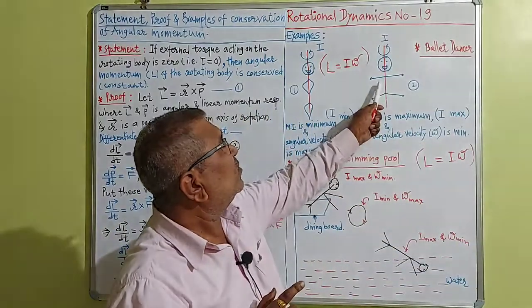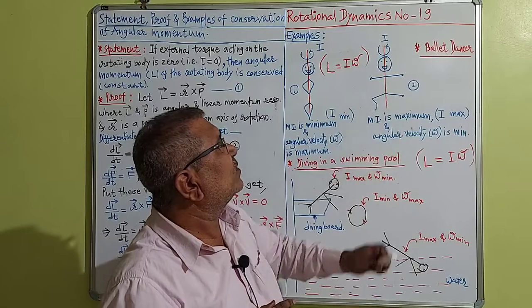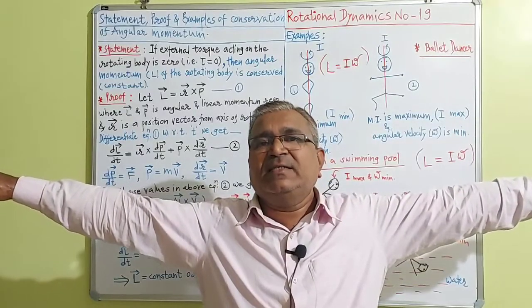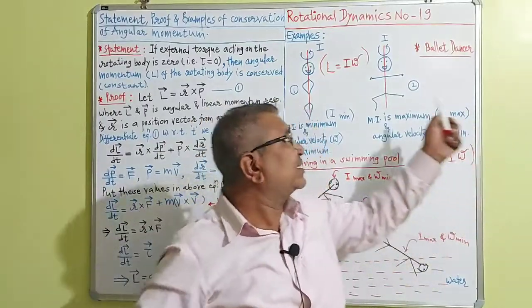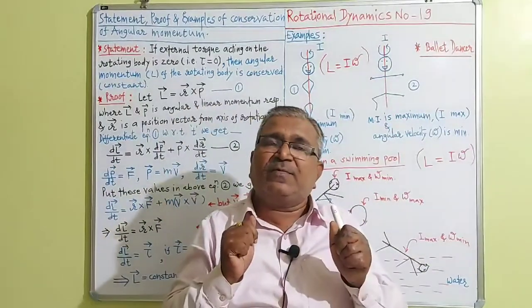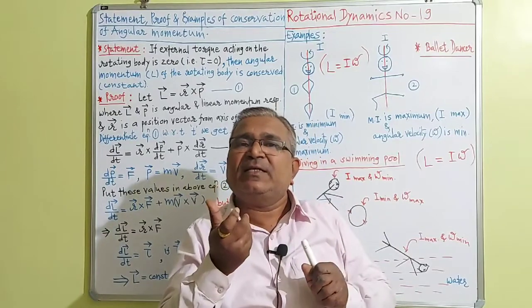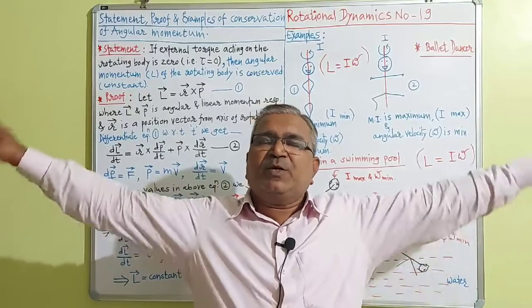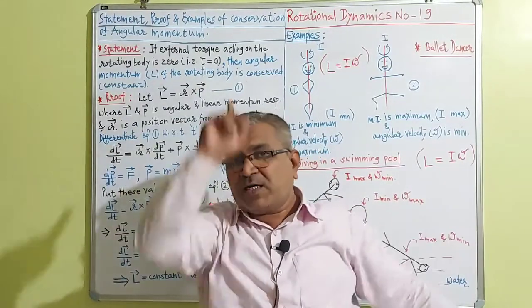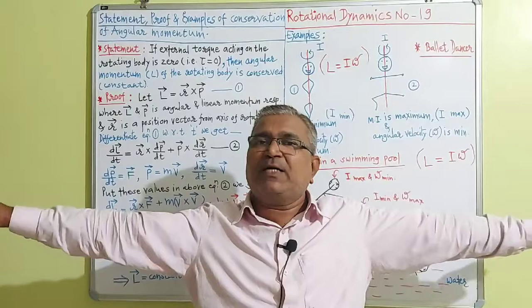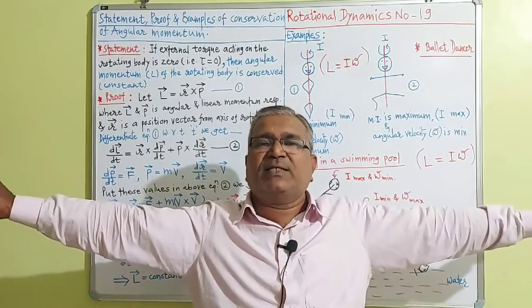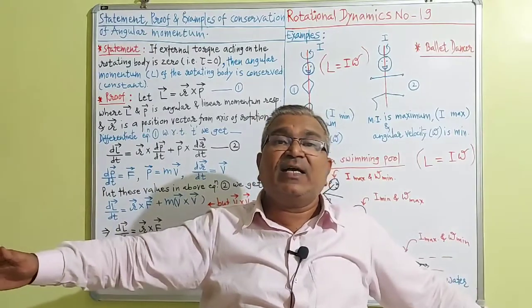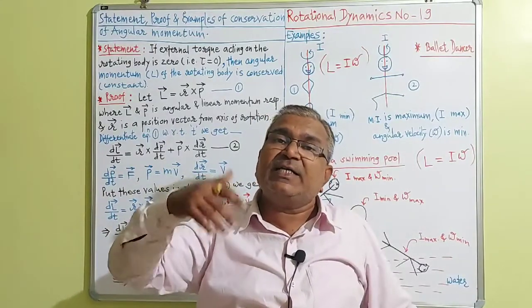What is the situation in the next diagram? In this case, the ballet dancer stretches his or her hands. The legs are also stretched like this. At the time of stopping the spinning, the dancer tries to increase the moment of inertia, because the particles are far apart from the axis of rotation. When the particles of the body are far from the axis of rotation, hands are stretched, legs are also stretched. At that time, moment of inertia increases.